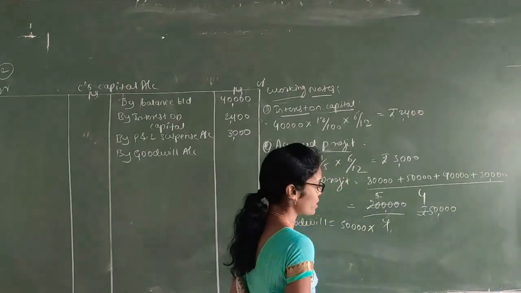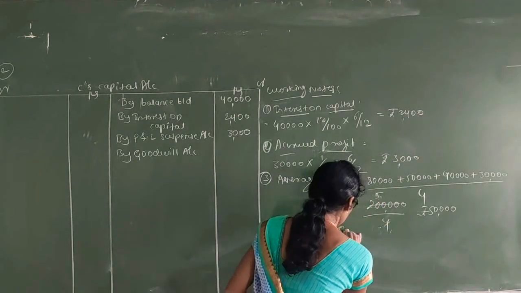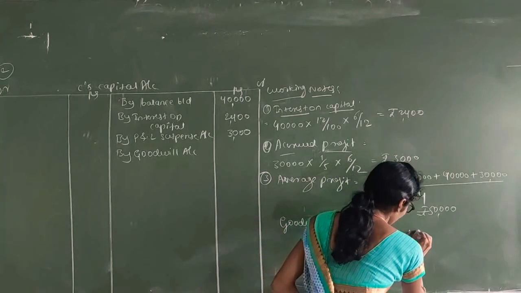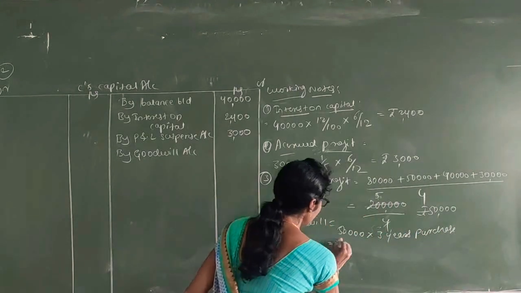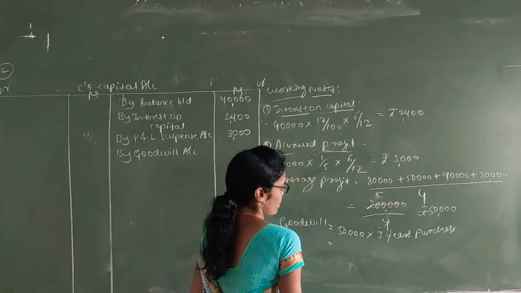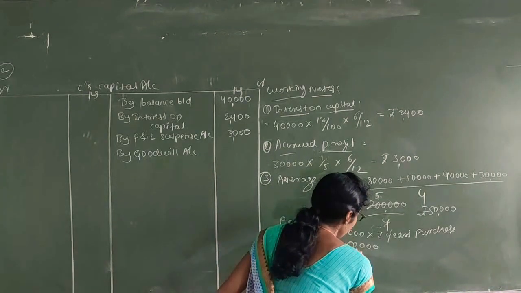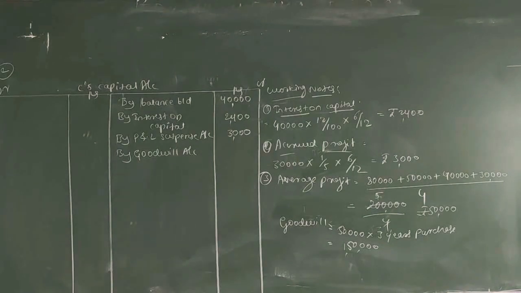How many years of purchase here? 3 years. 50,000 into 3 years of purchase. How much does it come to? 50,000 into 3 is 1,50,000. So 1,50,000 is the total goodwill of the firm.